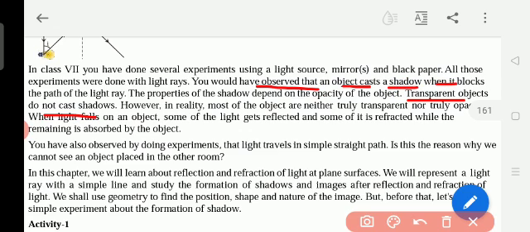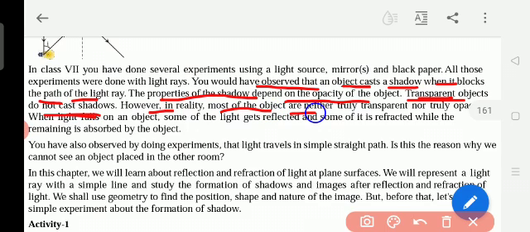You would have observed that an object casts a shadow when it blocks, that means stops, the path of light rays. So the property of shadow depends upon the opacity of the object. That means transparent or opaque. Transparent objects do not cast shadows.